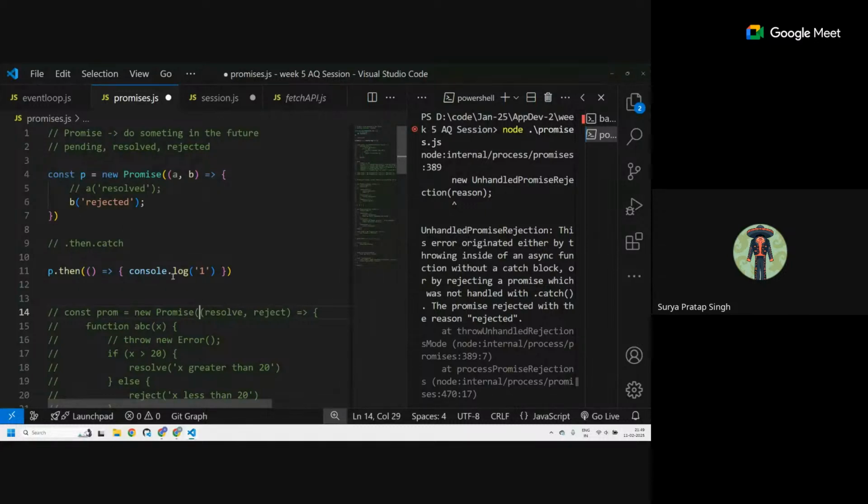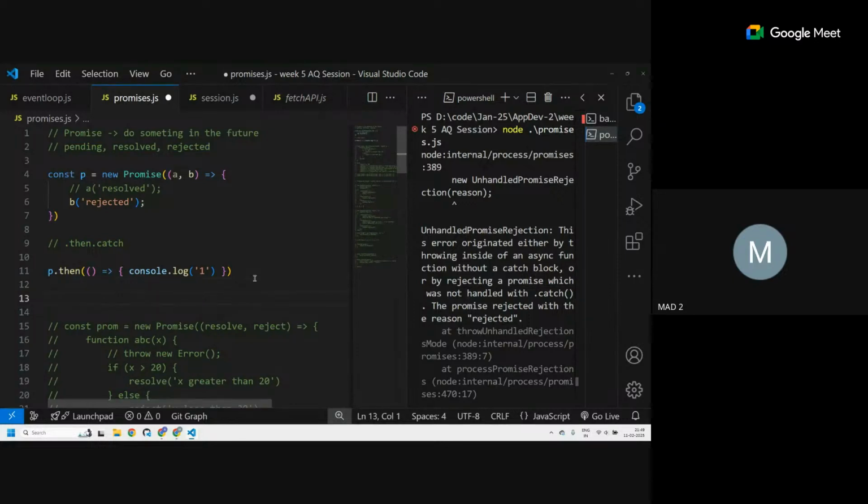And one more thing, sir. Previously you told us that this resolve is a function. Yes, it's a function. And from the function's perspective, this resolve is a function taking a resolved value as a parameter. Yes. So we can retrieve this parameter in the then callback function. That is why we are passing this value, to retrieve it later on. Right now, I did not do that. Okay, so should we move on?